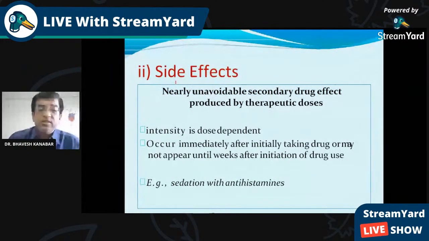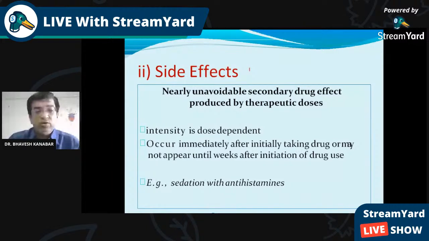Then the second thing is side effects. We are commonly using this term to denote any adverse drug reaction or to denote toxicity. But again, there is a difference between toxicity and side effects. So what are side effects? These are nearly unavoidable secondary drug effects produced at therapeutic doses. Unavoidable. Side effects will mostly be produced. These are the secondary drug effects produced at the therapeutic dose.